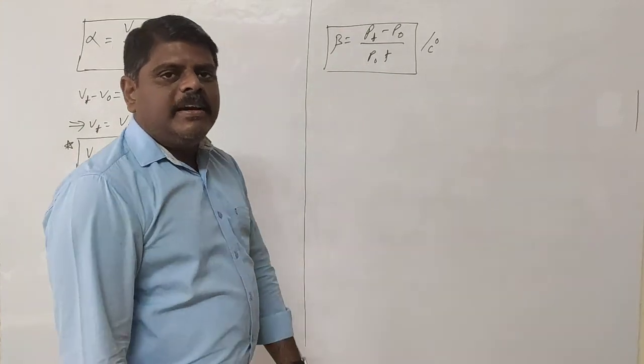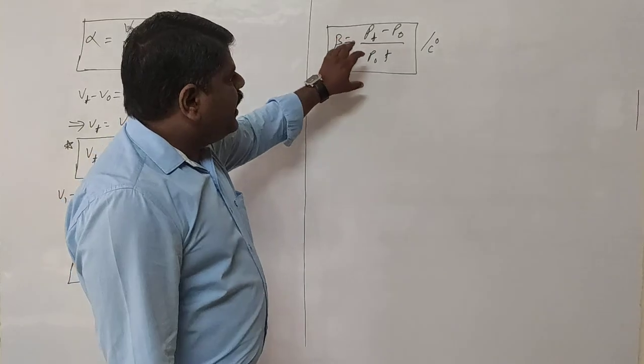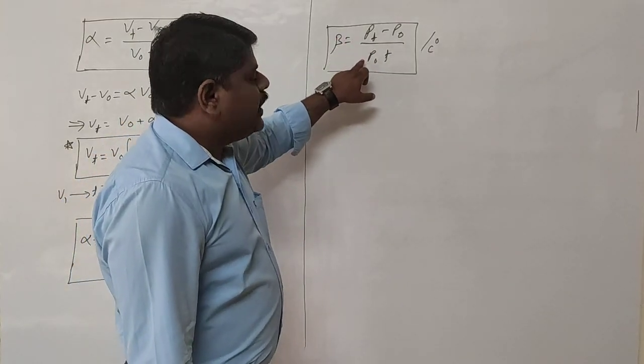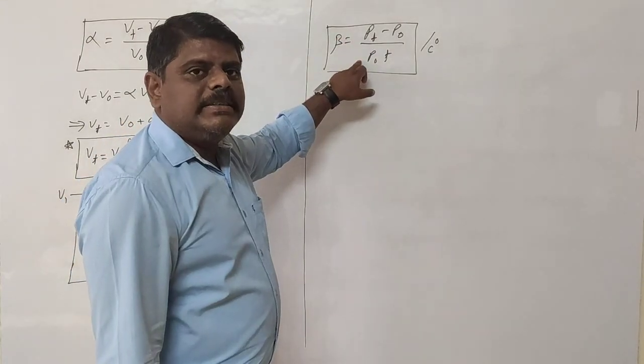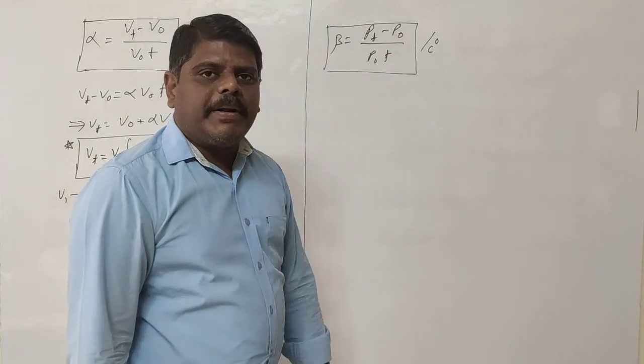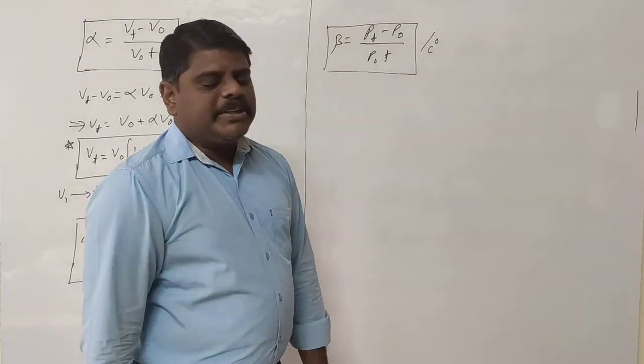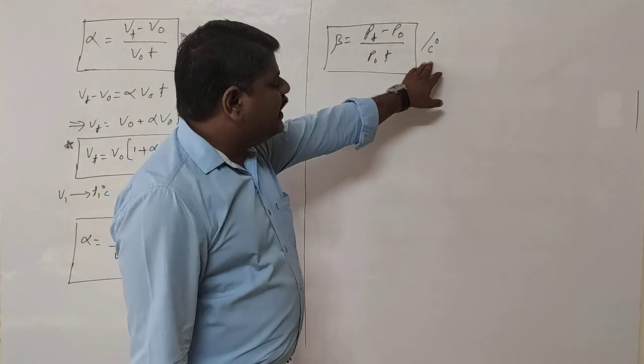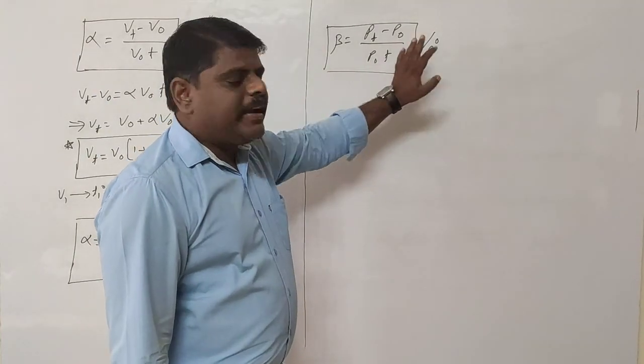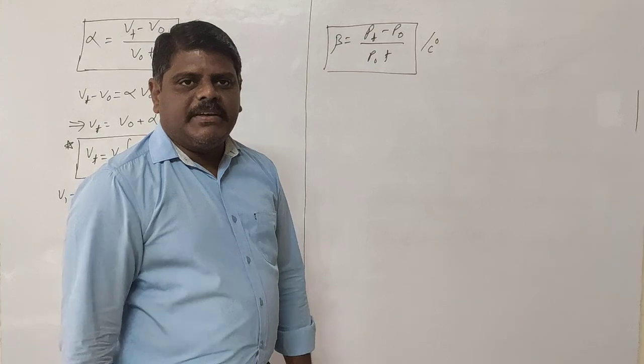Then how can you define it? The ratio of change in pressure to its pressure at 0 degrees Celsius per 1 degree centigrade rise of temperature is called the pressure coefficient of expansion, beta, and the units are per degree Celsius. This is the definition.